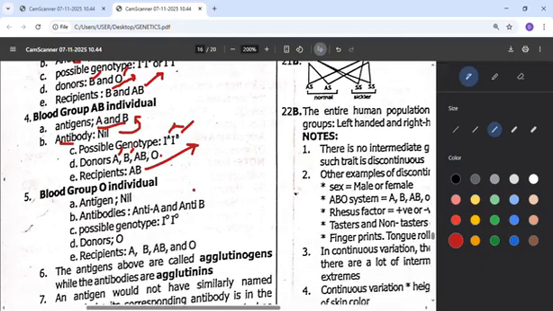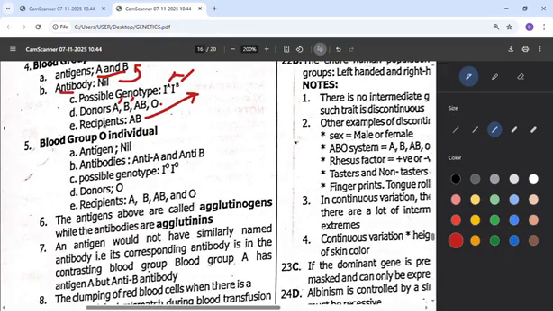Then the last blood group we have here is blood group O. So this blood group O individual has no antigen, that's nil. Then the antibodies, those things that can fight this blood group O: A can fight it, B can fight this person. So it means he has no antigen. A can fight it, that means there is nothing he can relate to. B, he doesn't have any B to relate to, so they can fight this person. So anybody that has blood group O, you cannot give the person A, you cannot give the person B, otherwise it will fight them.